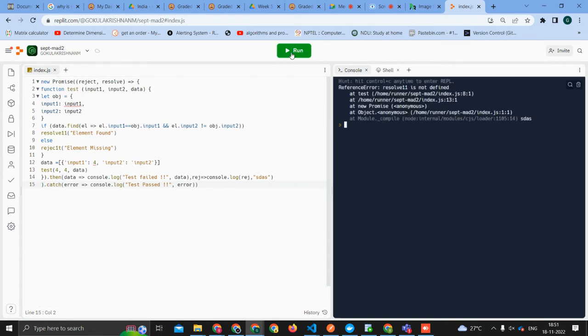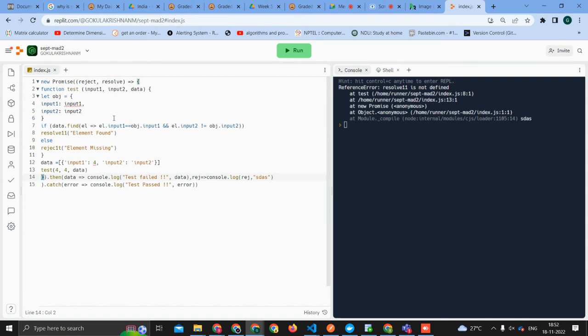Actually, the new promise is starting with a curly bracket and it should end with a curly bracket. Then you should give dot catch, no? See here, the new promise is starting here and it's ending here. Can you put another curly bracket before dot catch? No, that is ending. It is not required.